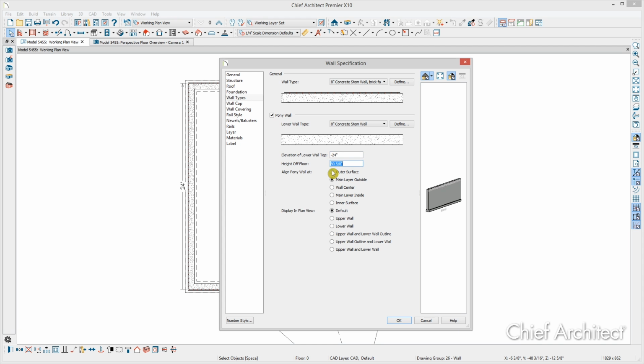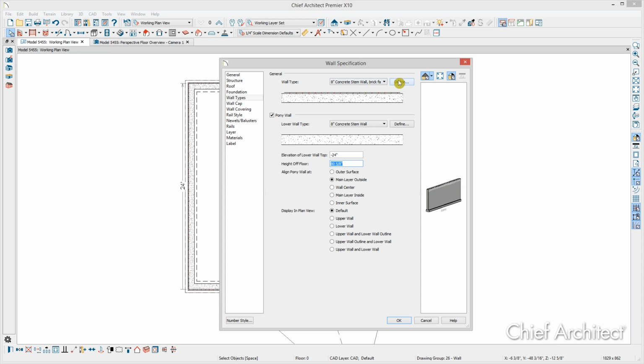When I tab, you'll see this adjusts. And now the lower portion, the below grade portion, is much greater. We also want to be careful to align the pony wall correctly. It's currently set to main layer outside. Basically, this means that the outside layer of any of your main layers is going to be plumb in regard to the outside layer of the other wall.